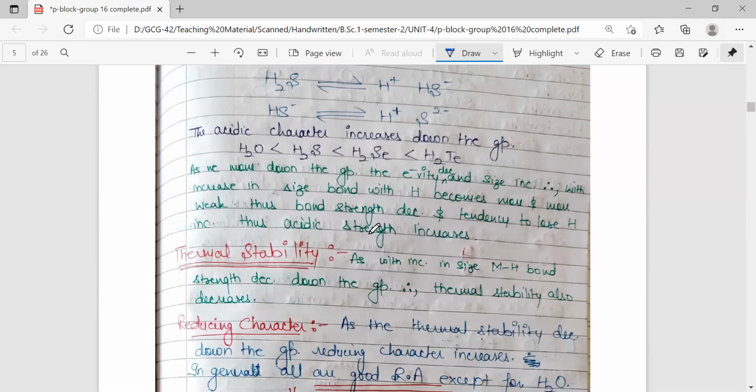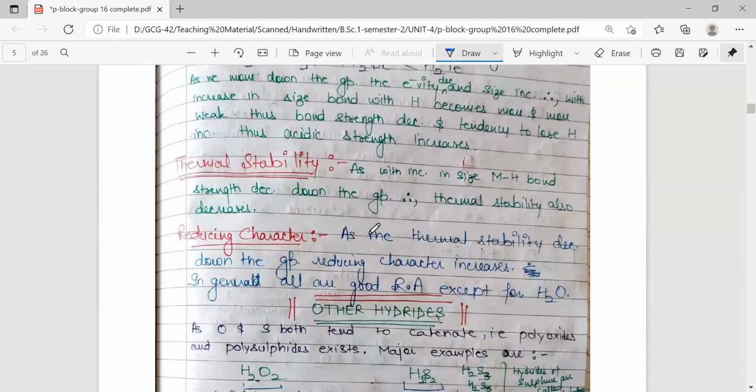The same is the case with thermal stability. Thermal stability means we have to break the hydrogen to group 16 element bond. So as we move down the group, as there is weakening of the hydrogen to group 16 element bond, thermal stability is decreasing. Again, we have reducing character, which is also based upon the release of hydrogen. As the bond strength is decreasing and the bond is getting weaker, reducing character is increasing as we move down the group. In general, all are good reducing agents except for water.